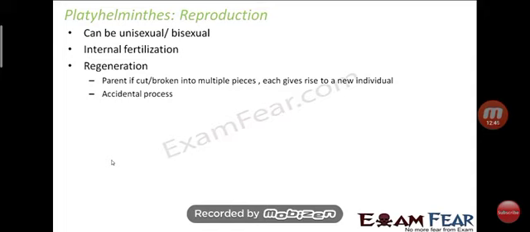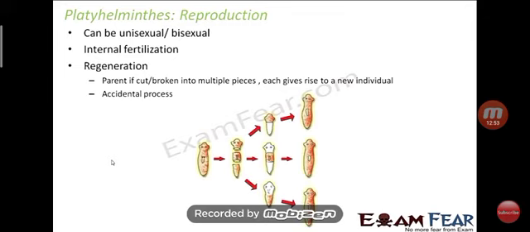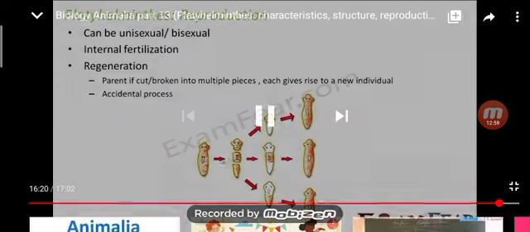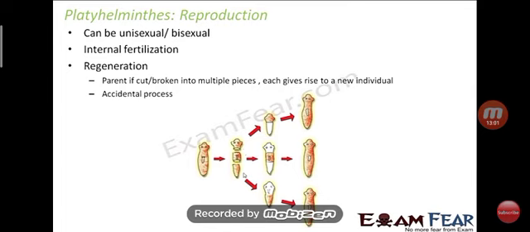to new individuals. So what is the difference between regeneration and fragmentation? Fragmentation is a self voluntary process, means to say that these are specialized. Okay. And regeneration is an accidental process. Okay. When unfortunately the organism is cut into pieces, then these will give rise to a new individual.